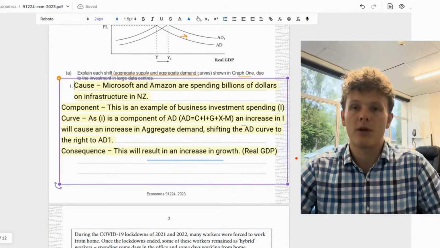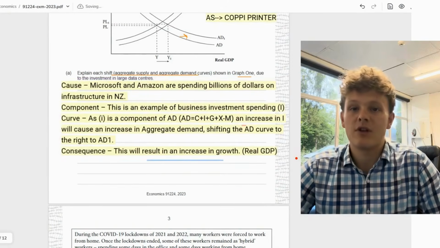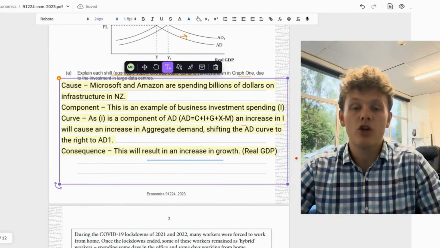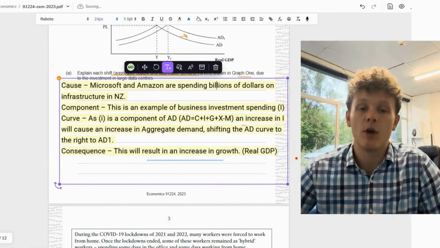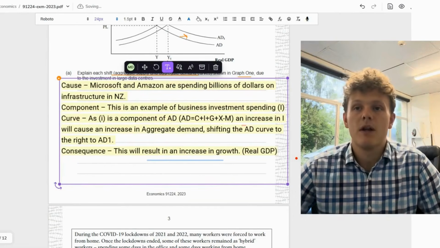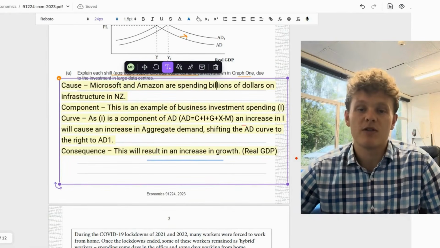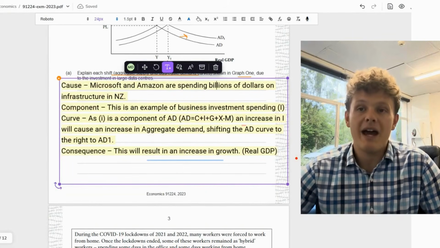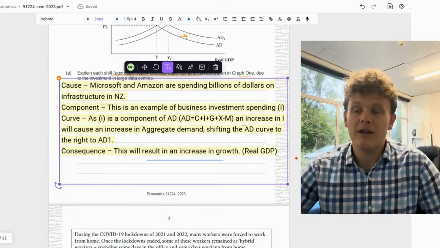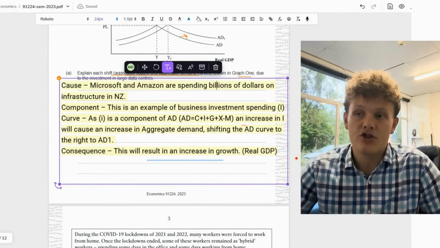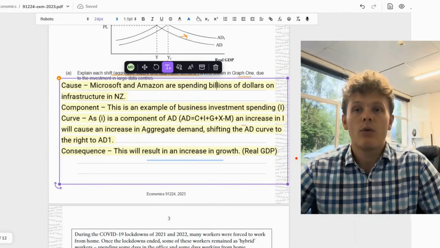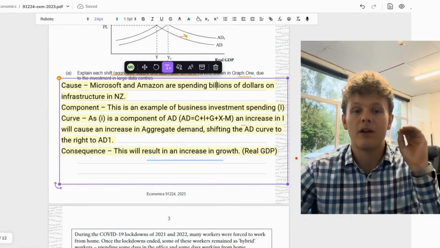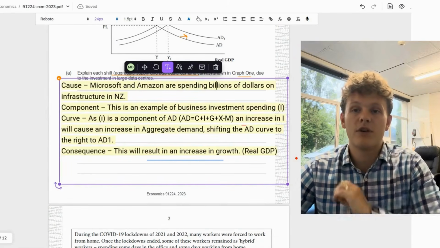So we've got our cause to begin with, which is this. Microsoft and Amazon are spending billions of dollars on infrastructure in New Zealand. So it's the spending of billions of dollars creating the infrastructure in New Zealand and their private businesses. Components. This is an example of business investment spending. So we're relating the cause to a component of aggregate demand. Curve. As I is a component of AD, which equals C plus I plus G plus X minus M, an increase in I will cause an increase in aggregate demand, shifting the AD curve to the right to AD1. So we're taking that component and linking it to one of the curves shifting and saying why.